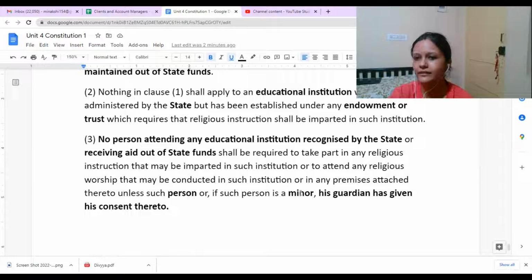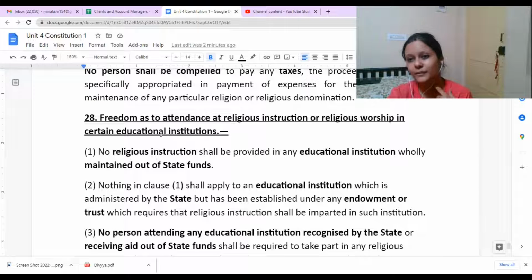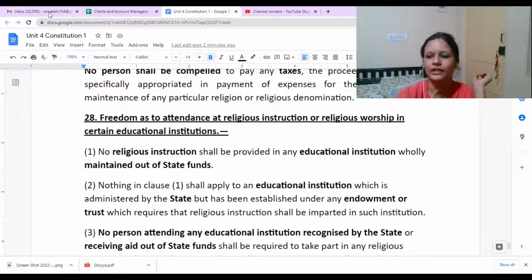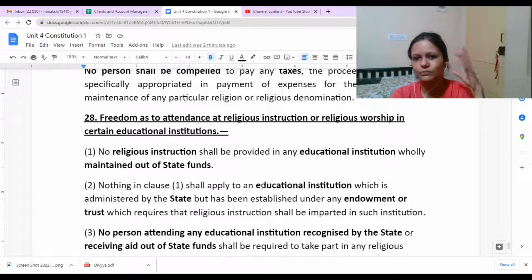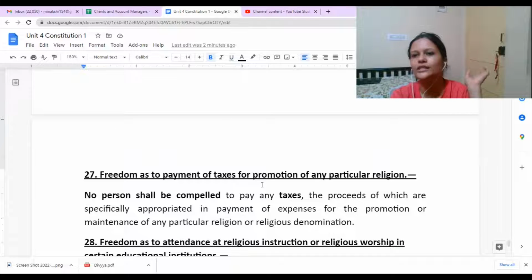There the minor, the student, would decide whether he wants to take part in that or not, or his parents would decide, because you are basically free to take a decision for yourself. So it should not be imposed on you that you need to follow the religious practices of a certain religion, or that you need to pay compulsory taxes or something like that.